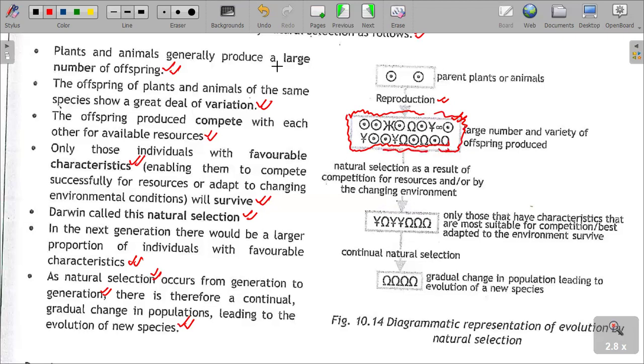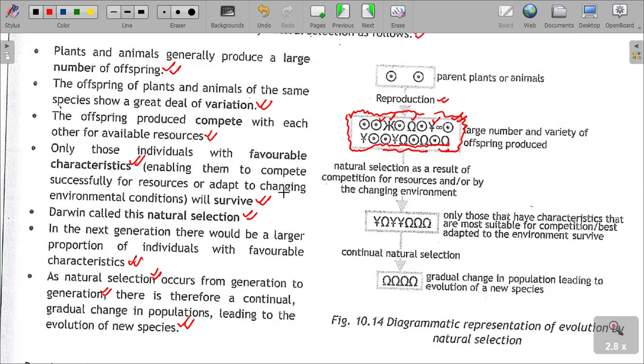So we have some which have this type, which look like that. We have others which look like this one. We also have others which look like this one. In this regard, what is being shown is that there is a great deal of variation, a large number of organisms which vary with a variety of characteristics amongst them.